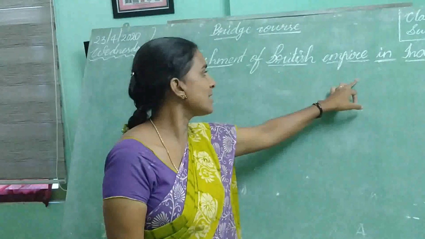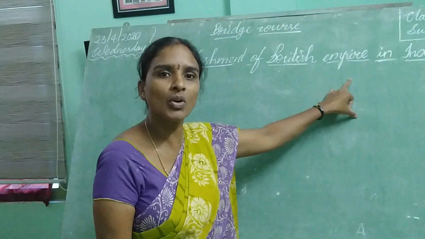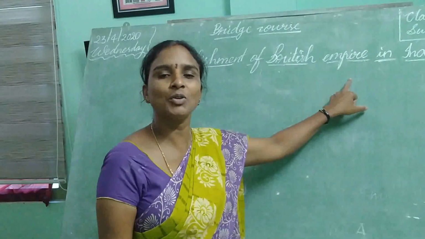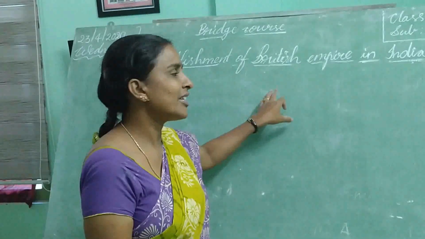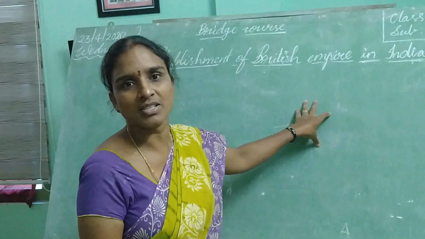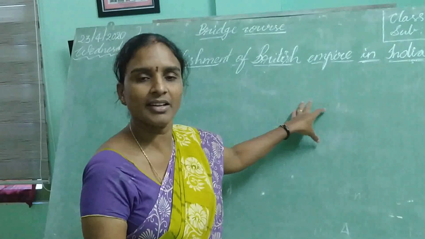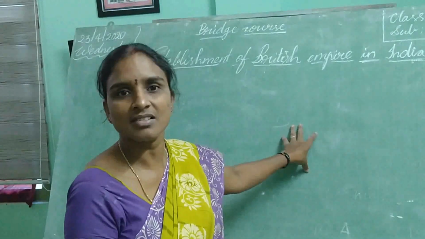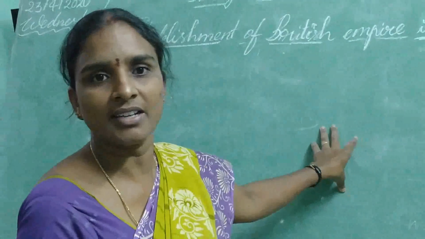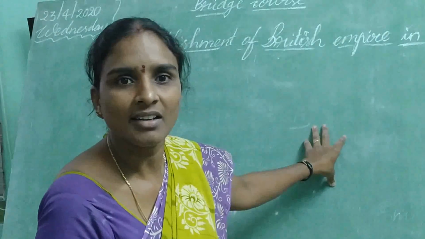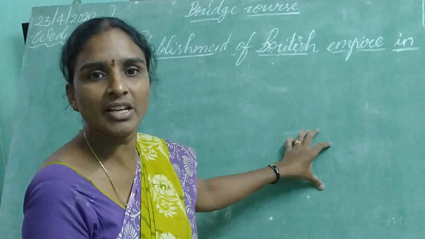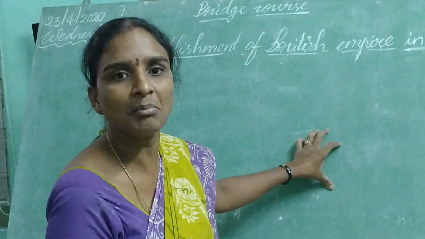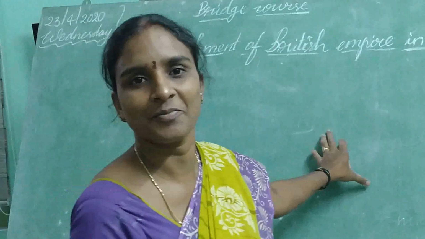So we all know that the Britishers had ruled our country for more than 200 years. They introduced railways to us. They introduced industries to Indians. Like that, the impact of British rule in India led to many changes in our country.